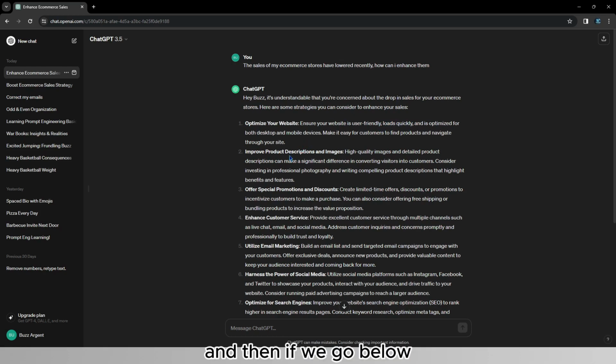And then if we go below, improve product descriptions and images, because it makes a significant difference in converting visitors into customers. It says I should invest in professional photography and write compelling product descriptions that highlight benefits and features, which is something that surely is important, but maybe my problem is getting people on my website.